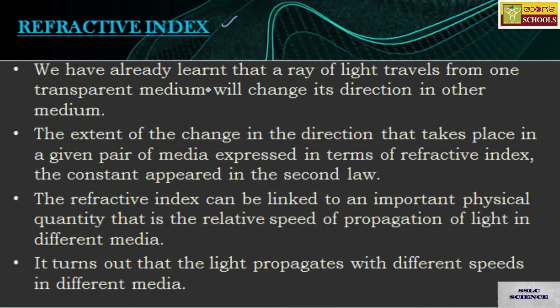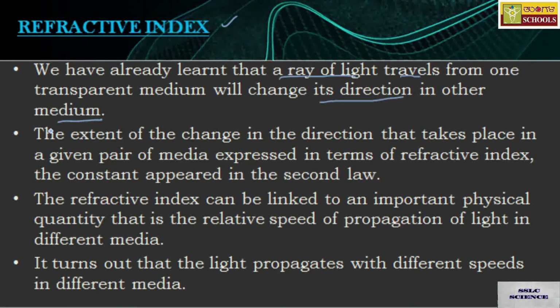We have already learned that a ray of light traveling from one transparent medium will change its direction in the second medium. Generally, the deviation takes place in the second medium, whether it is moving from rarer to denser or denser to rarer.